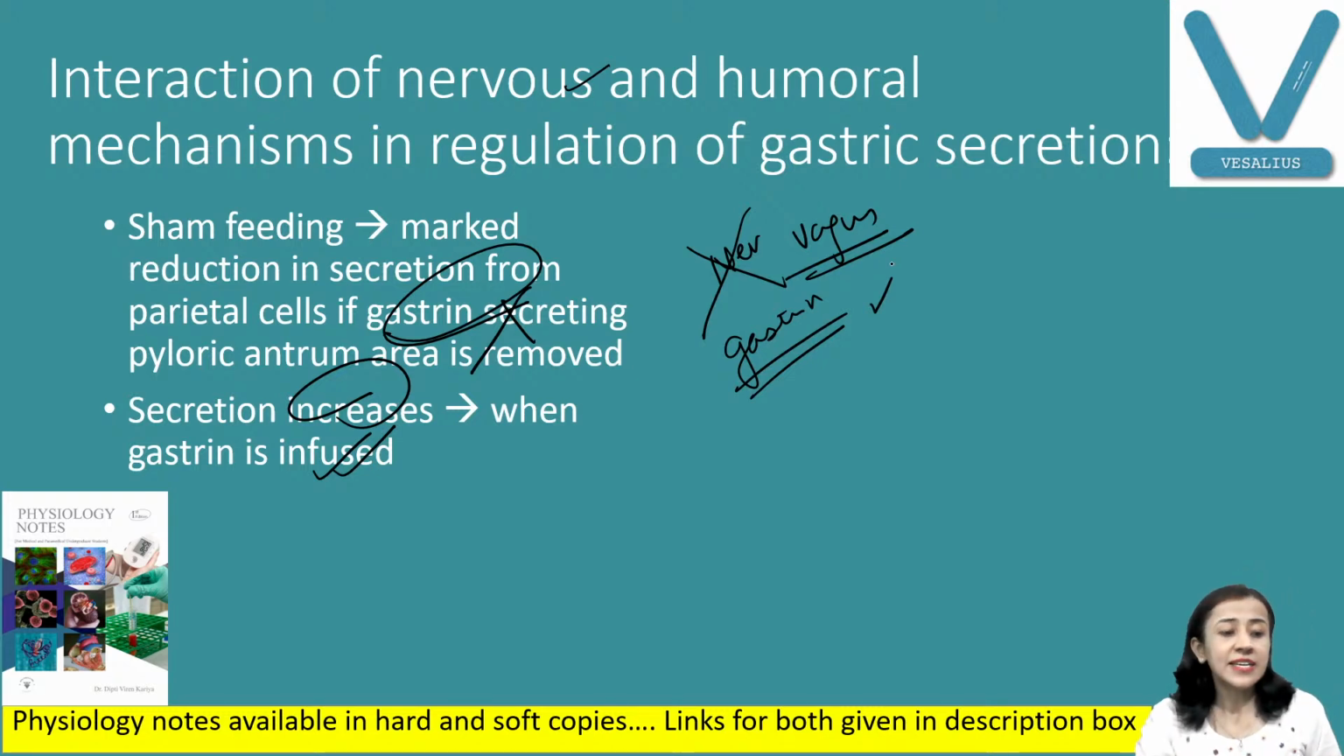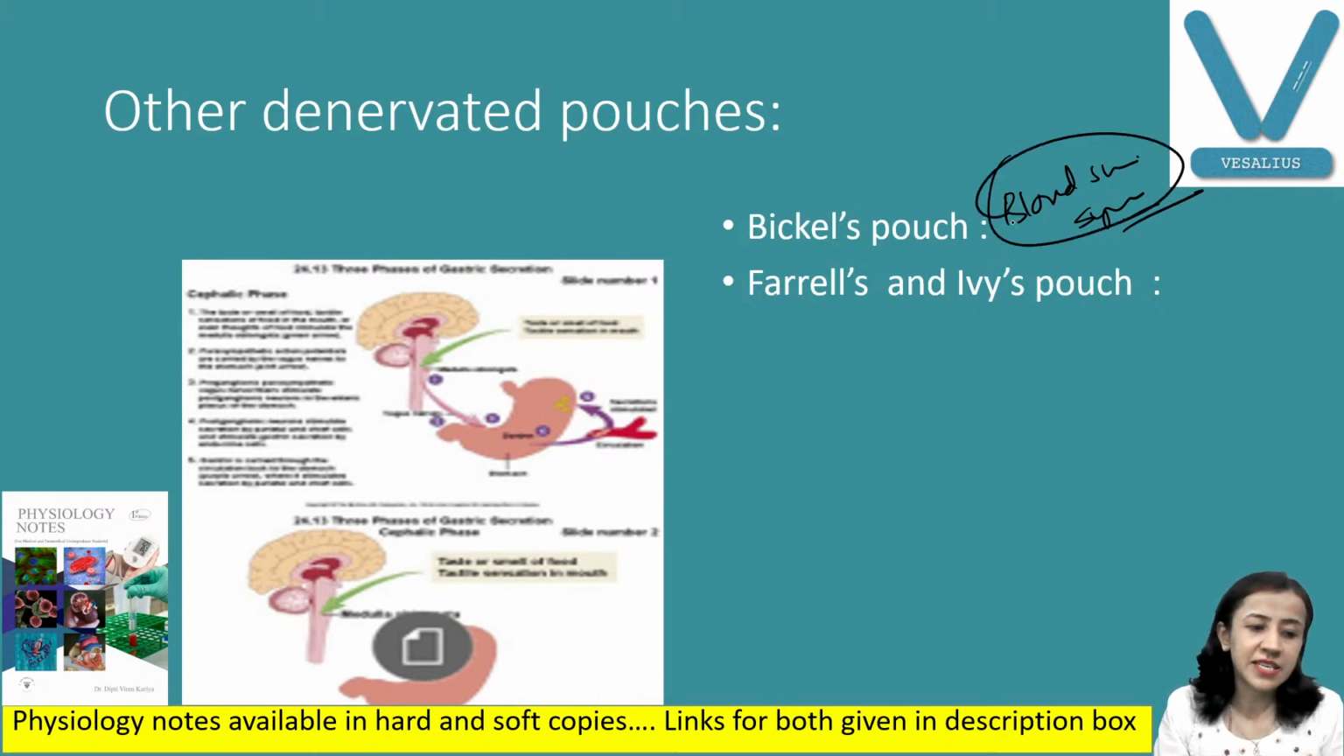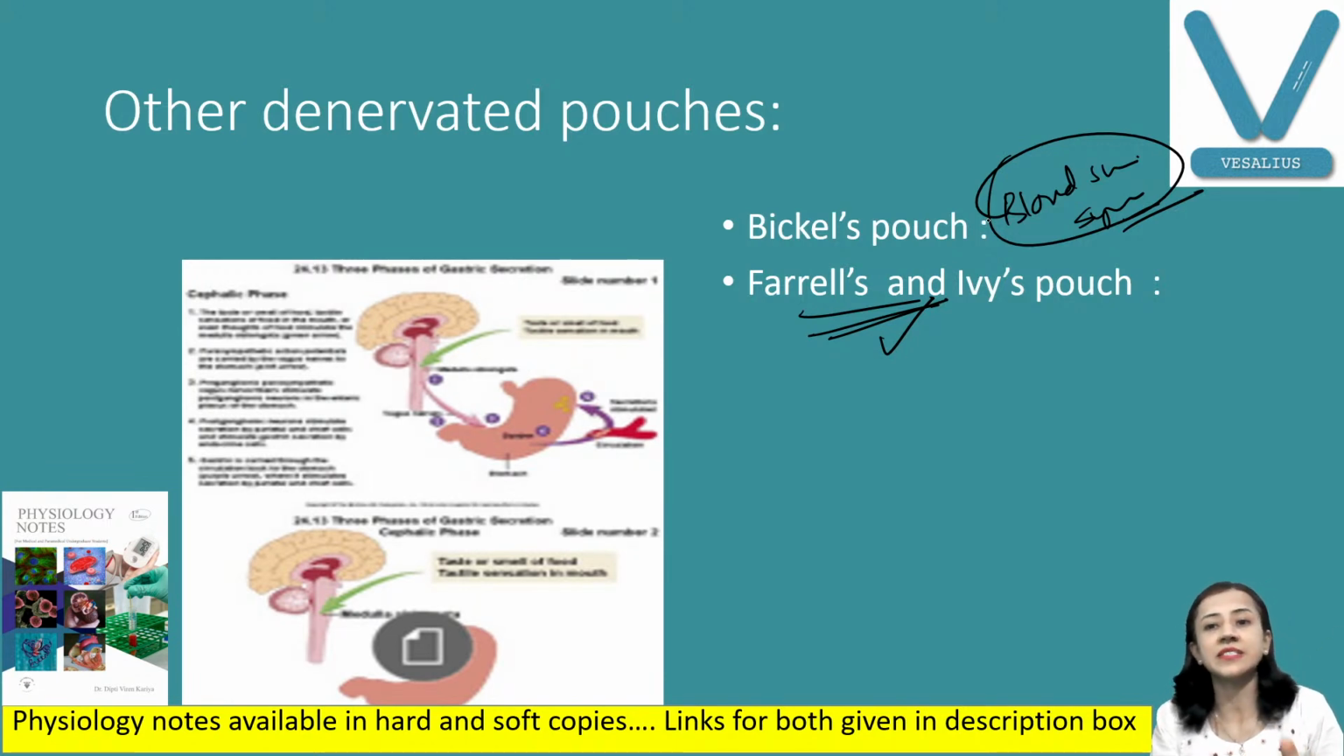Other types of denervated pouches: one is Bickel's pouch. It is similar to the Heidenhain pouch, but the blood supply is also cut and sympathetic nerves are also removed. But still there is gastric acid secretion if we stimulate the main pouch of the stomach. Another is Farrell and Ivy's pouch. Here they separate the pouch and keep it somewhere else in the abdominal cavity. But still there is gastric acid secretion. So you can say that there is one hormone, gastrin, which passes through blood and increases secretion.